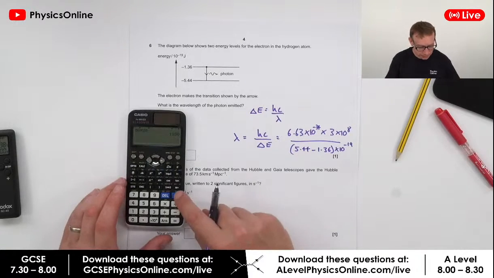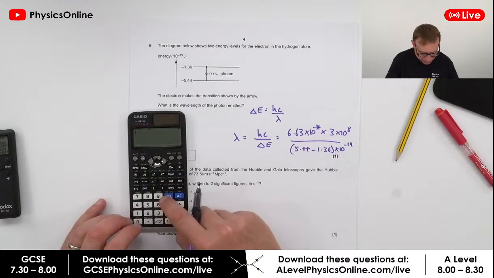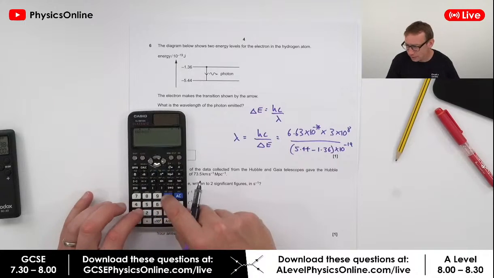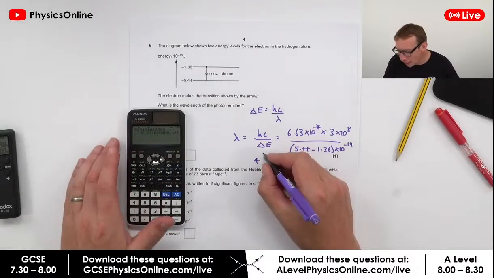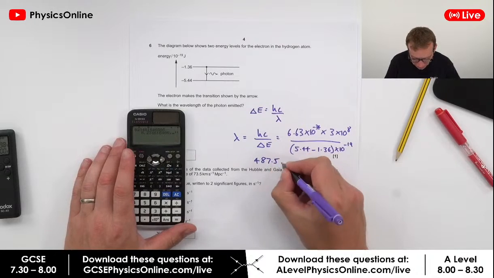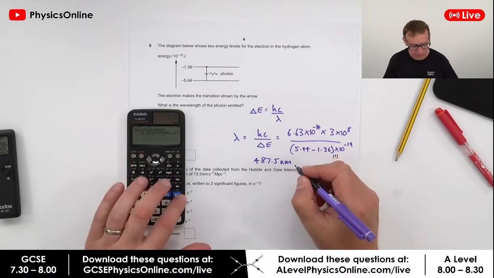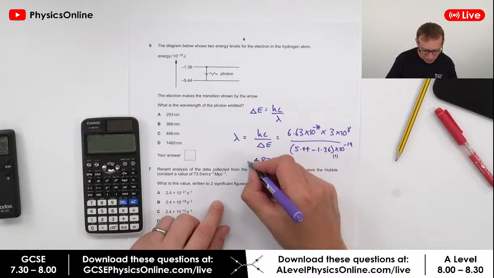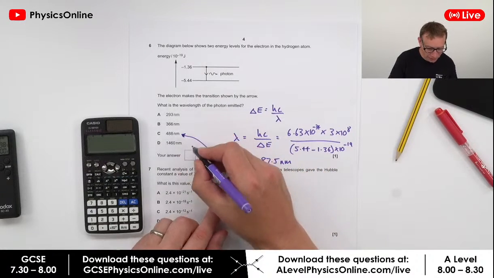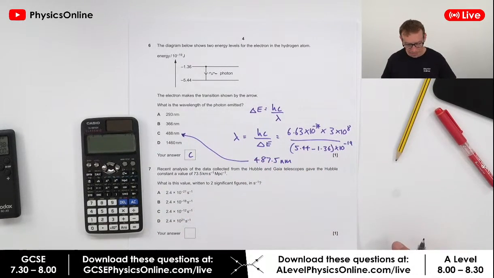Right. So if we put that into our calculator, this is equal to 487.5 Newton meters. Okay, so I worked that out. And that means, looking at this, this is the closest answer. So the answer is C.